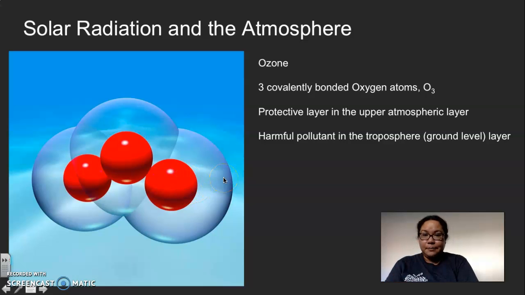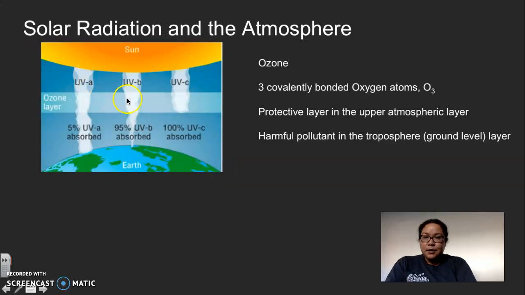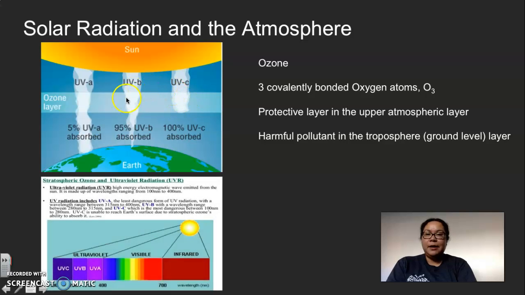So this is what I'm talking about here. You want the ozone to stay up here where it can absorb those harmful UV rays. The most harmful UV rays are UVC and UVB because they've got short wavelengths. And if you remember from last semester, short wavelengths means that they vibrate a lot faster, meaning they've got a lot of high energy. UVA rays have longer wavelengths, so they don't have as much energy, but you still want to protect yourself from UVA rays by wearing sunscreen.